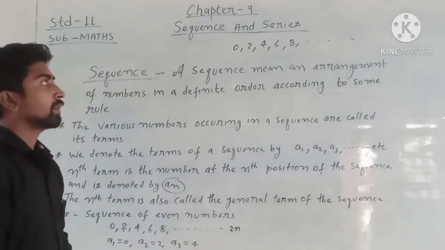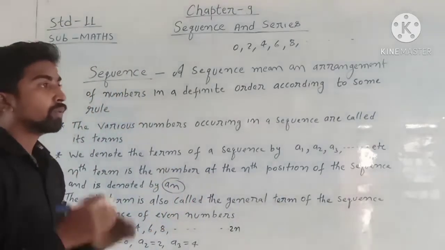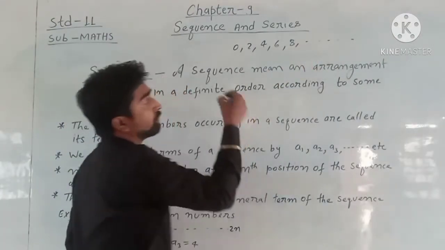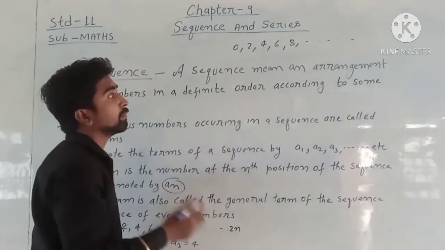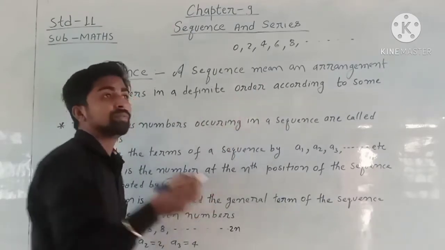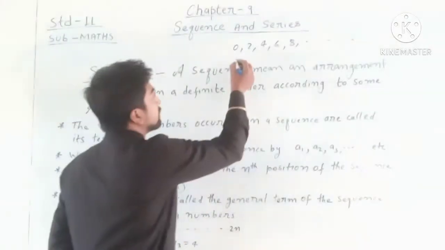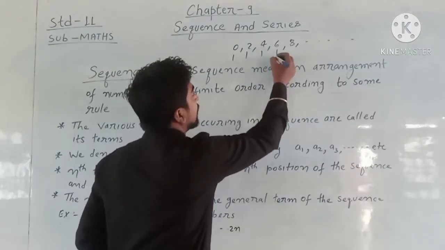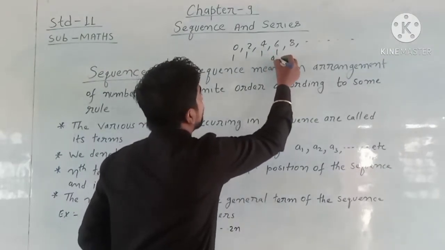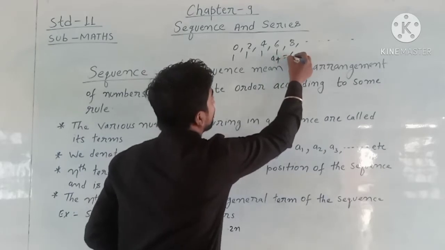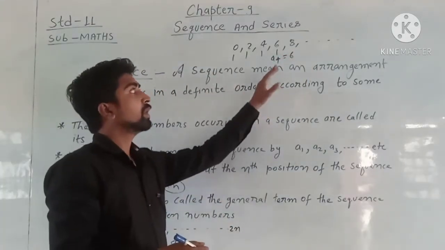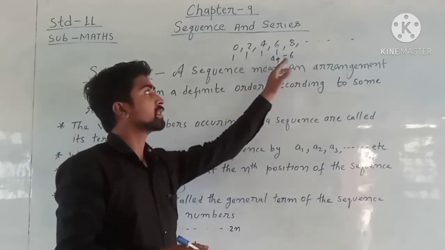Suppose I want to know the fourth term of this sequence. The fourth term means the number at the fourth position. This is first, second, third and fourth. This is the fourth position. It means A4 equals 6.